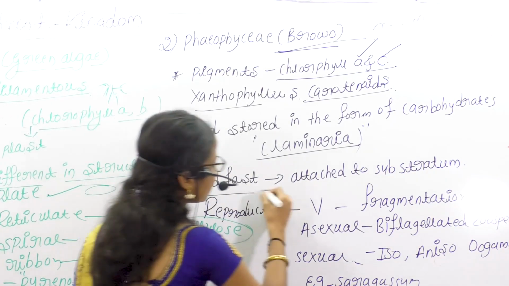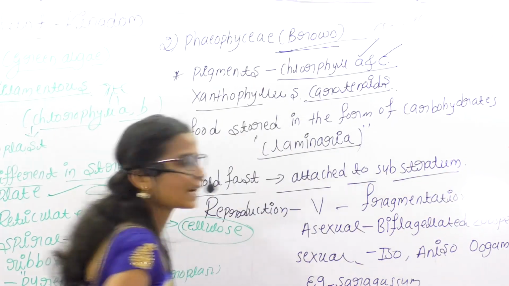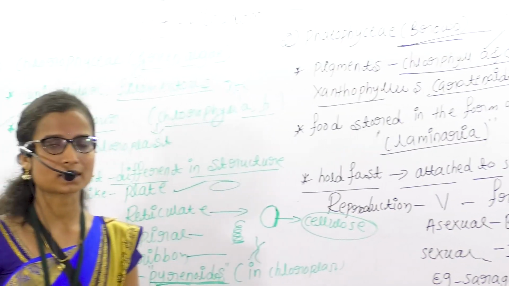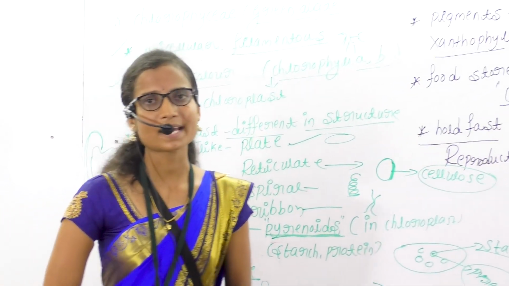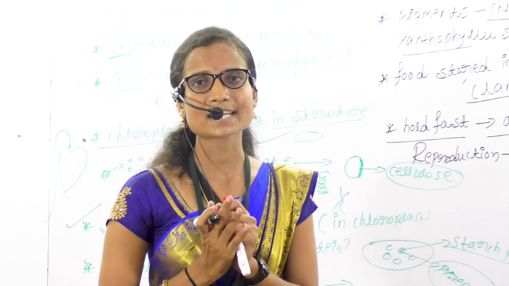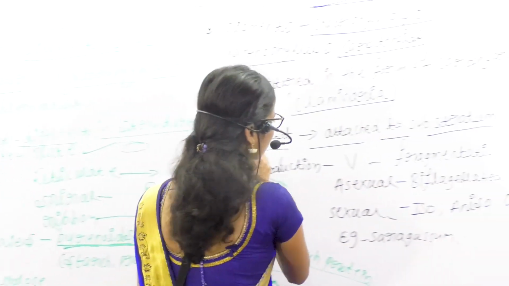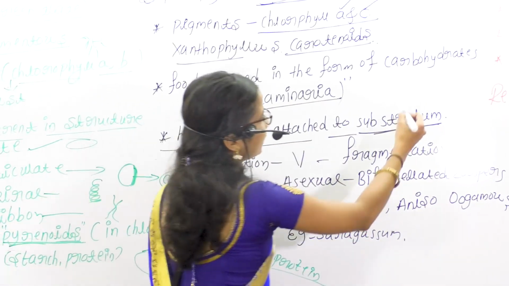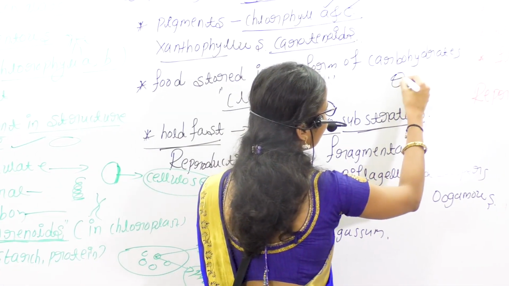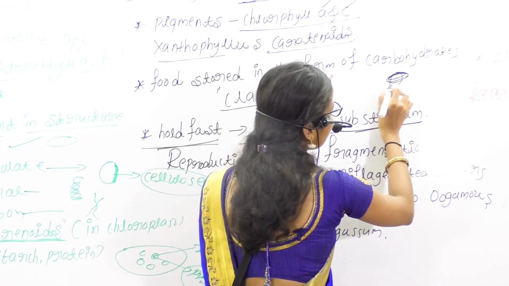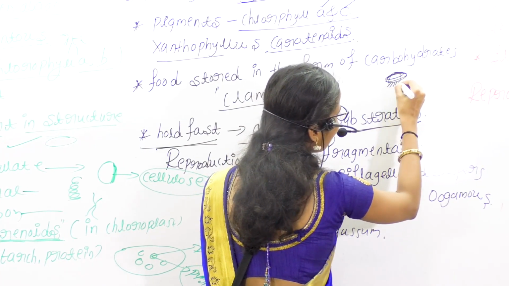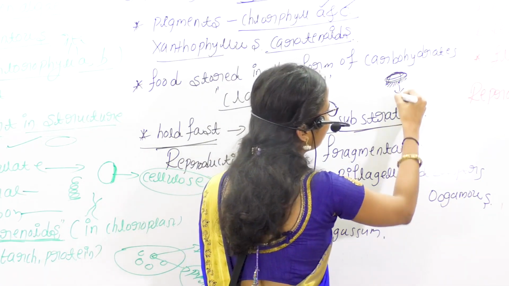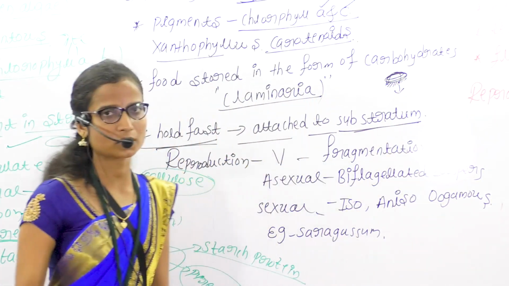Next, brown algae contain holdfasts. The holdfast helps in attachment to the substratum. What is a holdfast? What is a substratum? Consider this is an alga, and it contains the holdfast. Holdfasts are structures that help in attachment to the substratum.